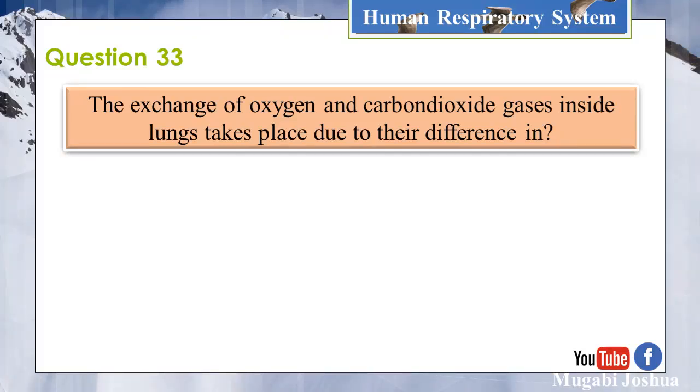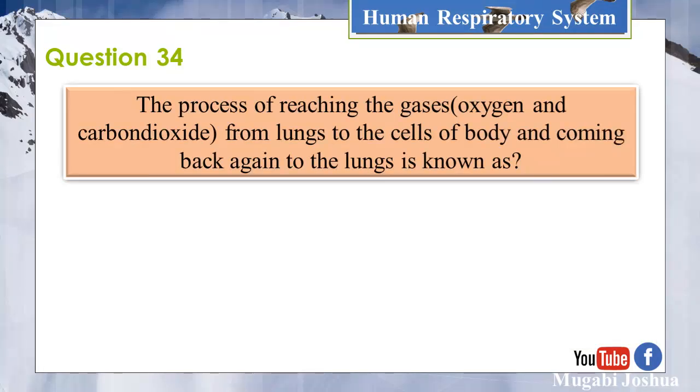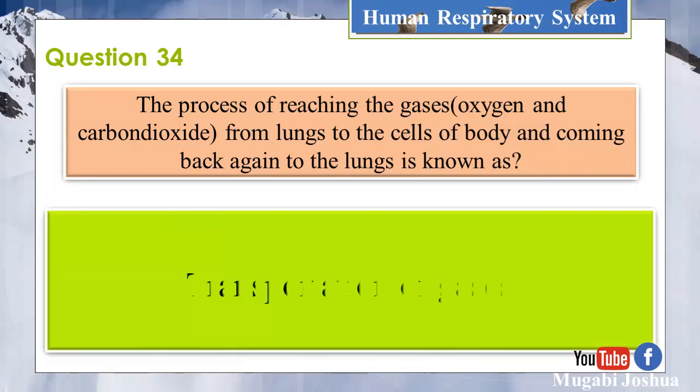The exchange of oxygen and carbon dioxide gases inside the lungs takes place due to their difference in partial pressure. Question 34. The process of reaching the gases, oxygen and carbon dioxide, from lungs to cells of the body and coming back again to the lungs is known as transportation of gases.